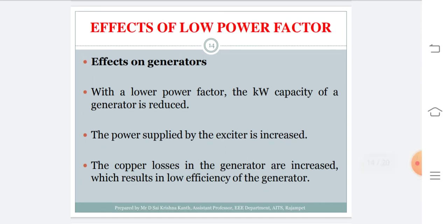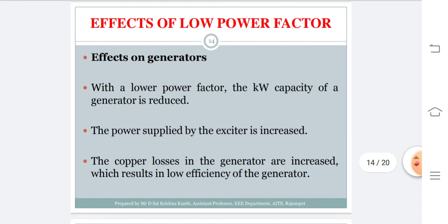Next, effect on generator. It is the same as the effect on your transformers. Suppose the generator rating is already given in megawatts, some 10 megawatts, 20 megawatts, like that. If the power factor of your generator decreases, then the kilowatt capacity of the generator also reduces. So this gives a burden on the exciter also. That results in extra copper loss, or an increased amount of copper losses in the generator. If the losses are high, then the efficiency of that generator reduces. If the efficiency reduces, then we can say that the regulation also reduces.